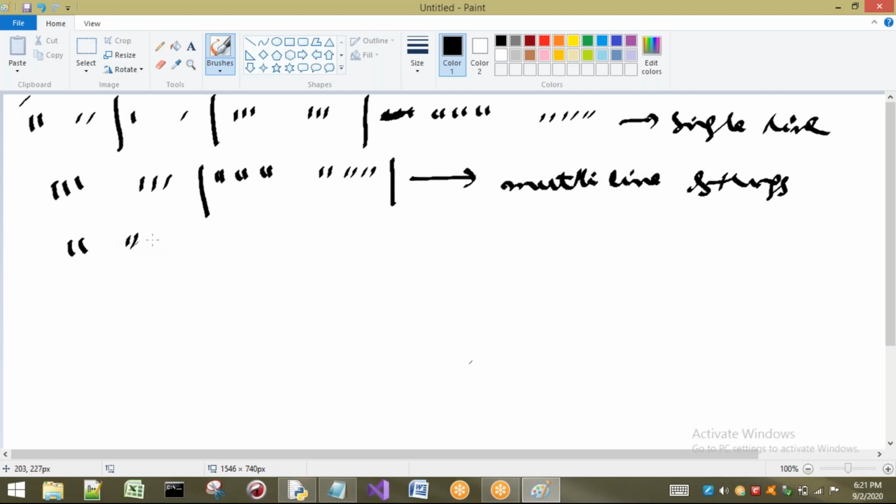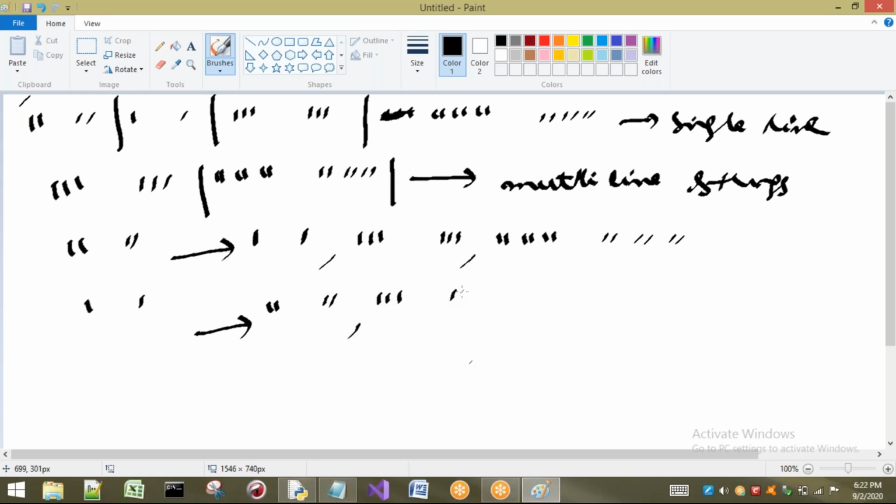Now I want to print double quotes. If I want to print double quotes, compulsorily it has to be enclosed in single quotes, or in triple single quotes, or in triple double quotes. If I missed anything, I will explain once again, no problem. Next, if I want to print a single quote, compulsorily it has to be enclosed in double quotes. It can also be enclosed in triple single quotes or triple double quotes.